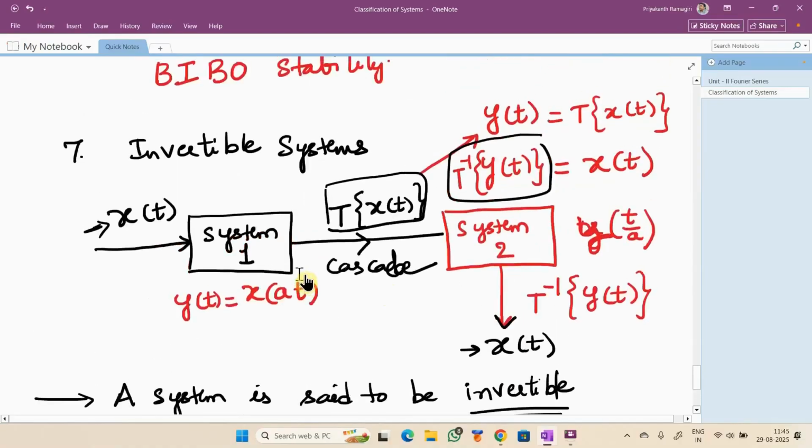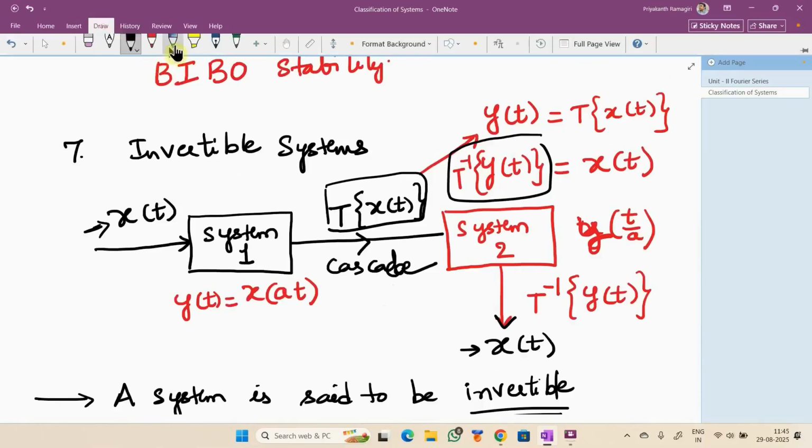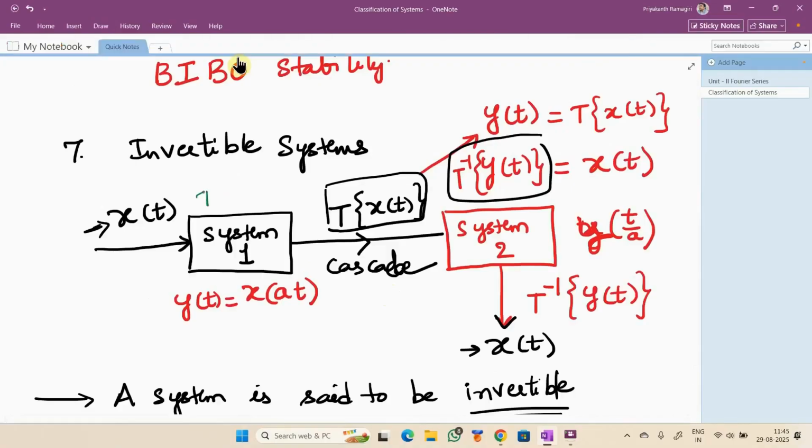So now you see two systems, am I right? Yes, sir, system 1 and system 2. Now you have to tell me which one is invertible and which one is inverse. System 1 is invertible, system 2 is inverse.